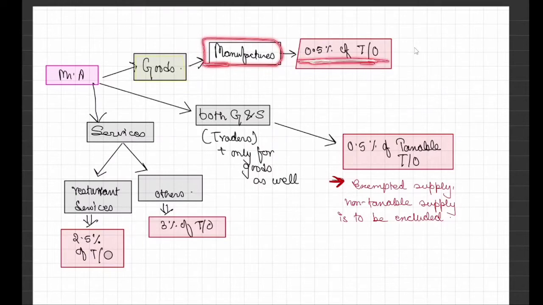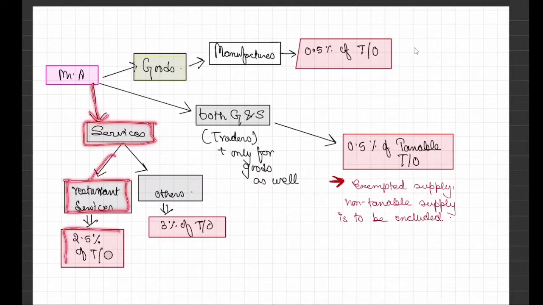Suppose Mr. A is making supply of services, if he is making restaurant services, then he is covered under 10(1) and he will pay 2.5% of total turnover. And if any other services get covered under 10(2)(a), that 50 lakh limit, he will pay 3% of total turnover.